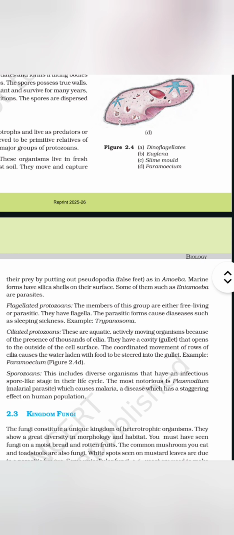They have a cavity, the gullet, that opens to the outside of the cell, and the coordinated movement of rows of cilia causes the water laden with food to be steered into the gullet. Example, Paramecium. Sporozoans. This includes diverse organisms that have an infectious spore-like stage in their life cycle. The most notorious is Plasmodium, the malarial parasite, which causes malaria, a disease which has a staggering effect on human population.